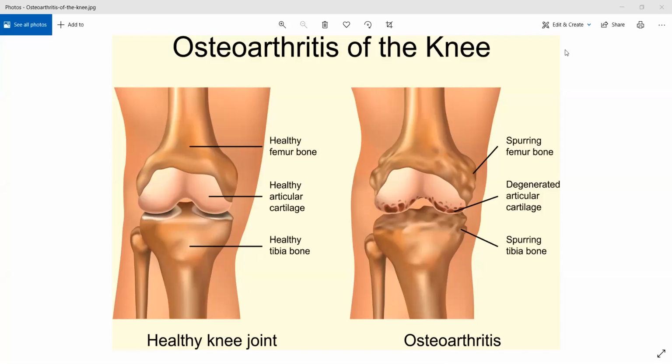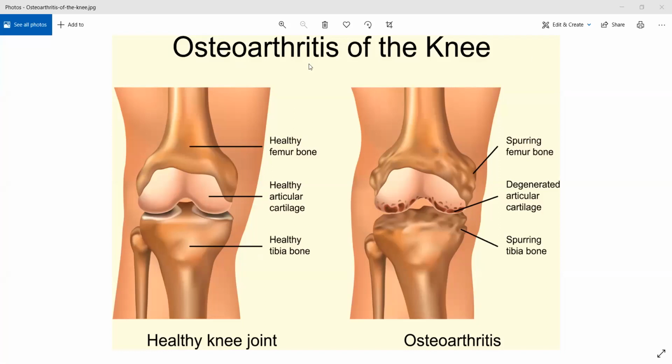Essentially your bones are pristine white. Because of the friction from rubbing against each other again and again, they become smooth. That is the byproduct of osteoarthritis.